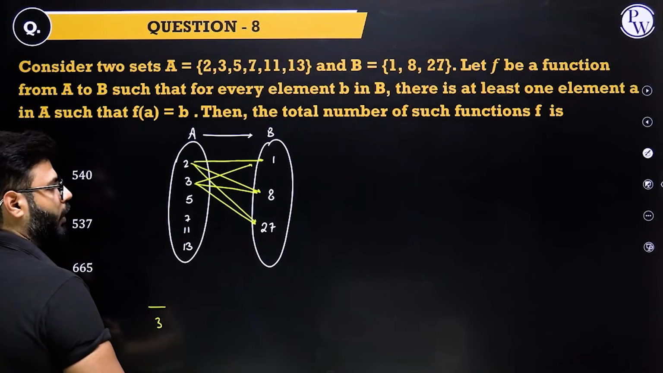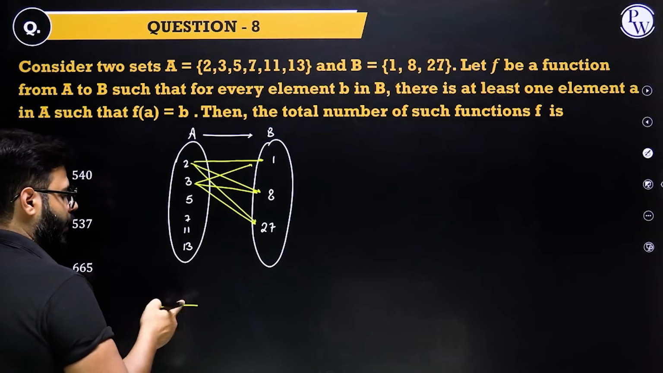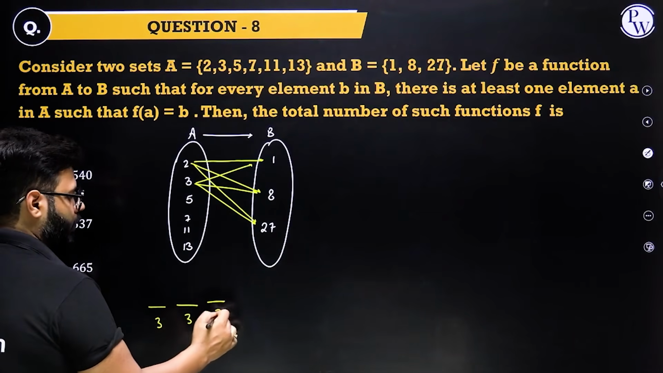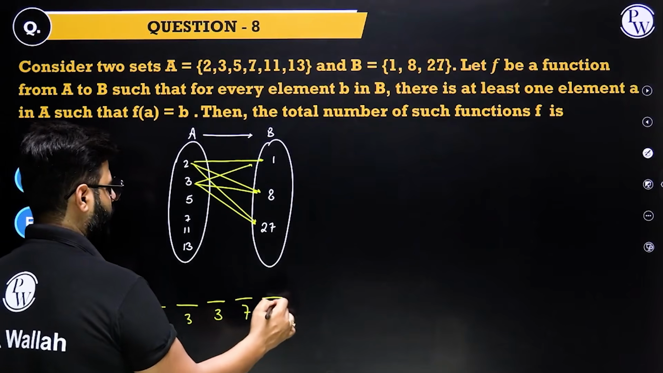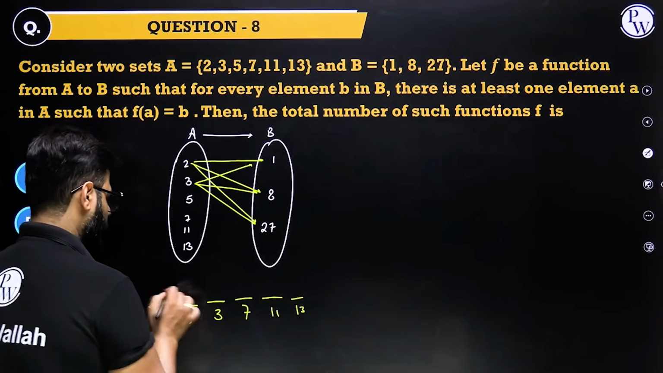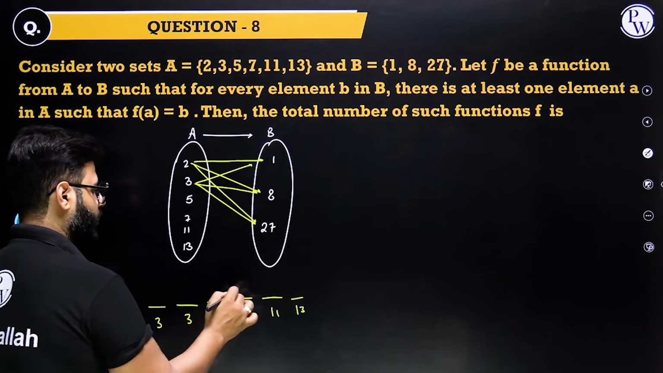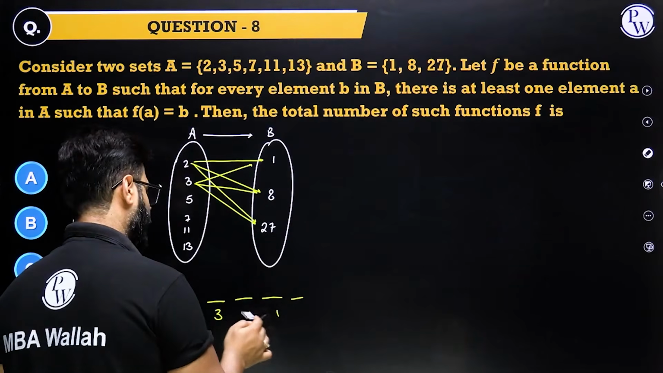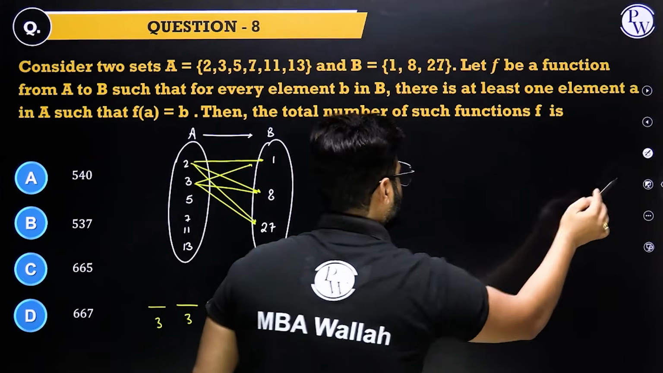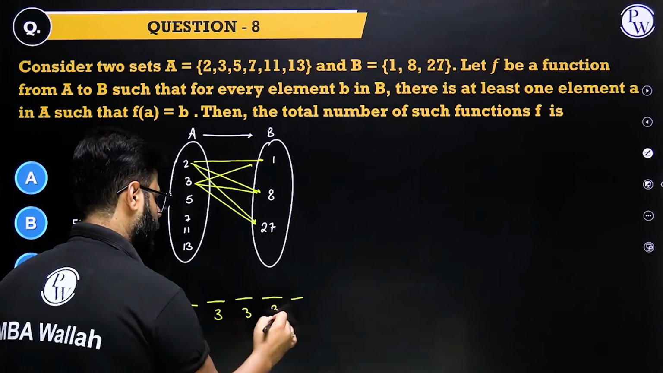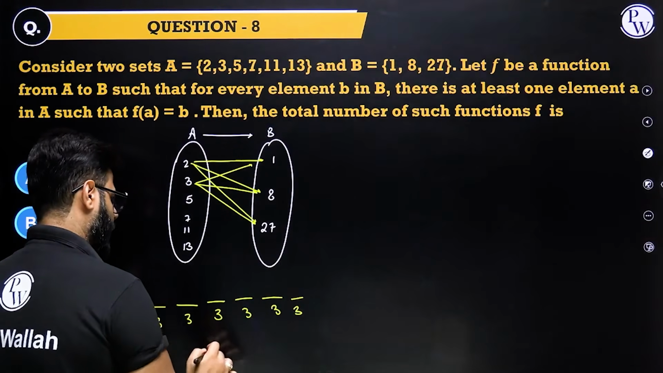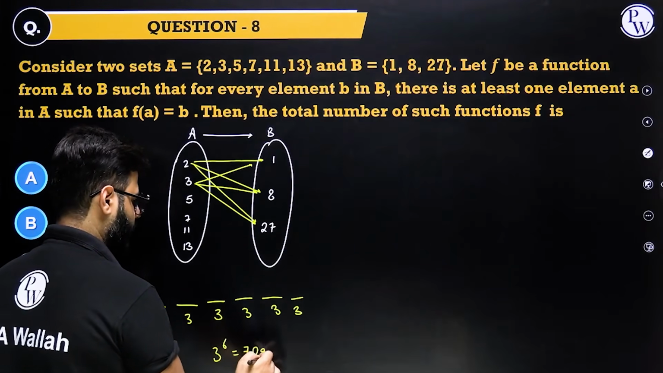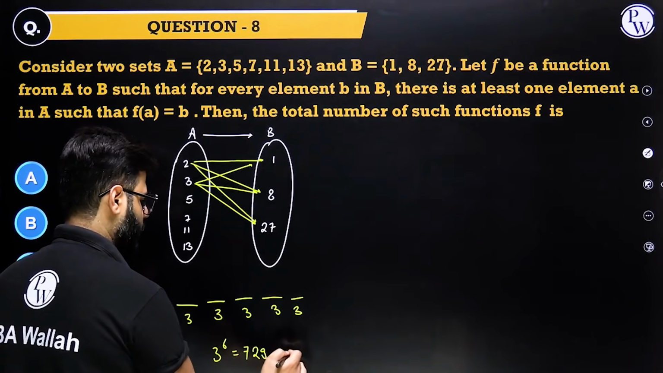3 possibilities, 1, 8 or 27. This is the element we are mapping to 3. Again 3 possibilities, 1, 8 and 27. This is for 5, this is for 7, this is for 11, this is for 13. 3 possibilities each. Ultimately, you have 3 to the power 6, or 729 possible functions.